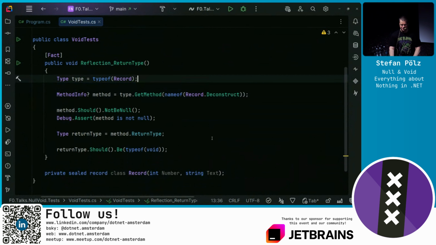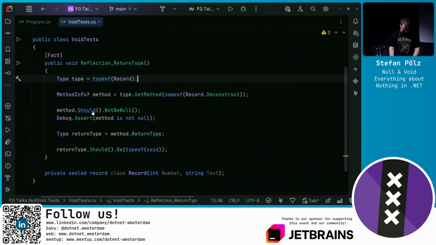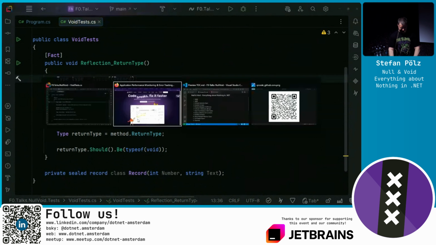Now, with reflection, if we get a hold of this type, we get this method called Deconstruct. We currently only have a single method. You can also overload it. And we then get the return type of this Deconstruct method. The return type is void. We can actually check if this is typeof(void). So we can get the type of void, but only via the C# typeof(void). We can't use System.Void. But System.Void indeed exists.